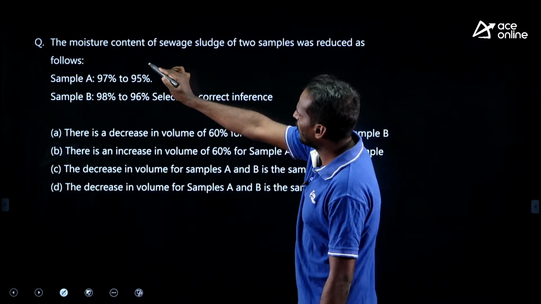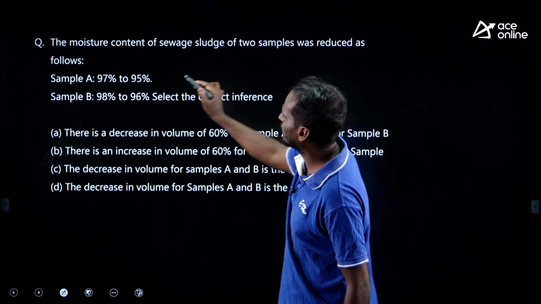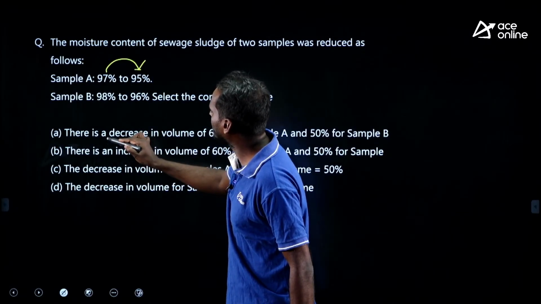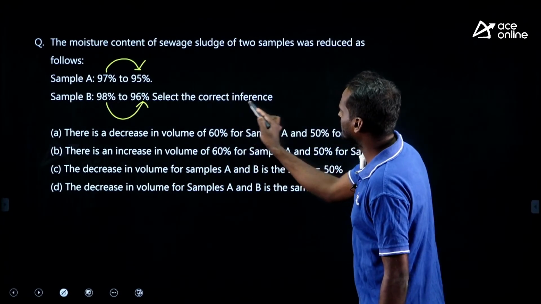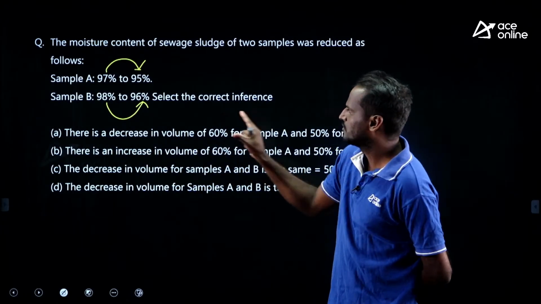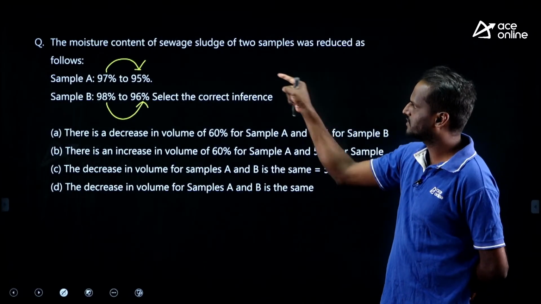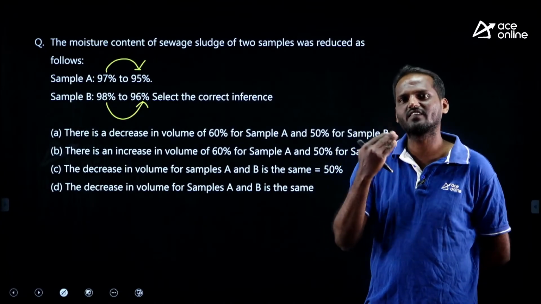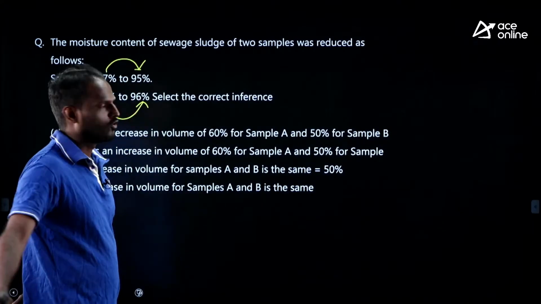Next, the moisture content of sewage sludge of two samples was reduced as follows. Sample A, the moisture reduces from 97 to 95, sample B, from 98 to 96. Select the correct inference. We need to estimate the decrease in volume when the moisture is reducing from 97 to 95 in sample A and 98 to 96 in sample B, how much volume reduction we can get from those two samples, so that you can easily go through the options.